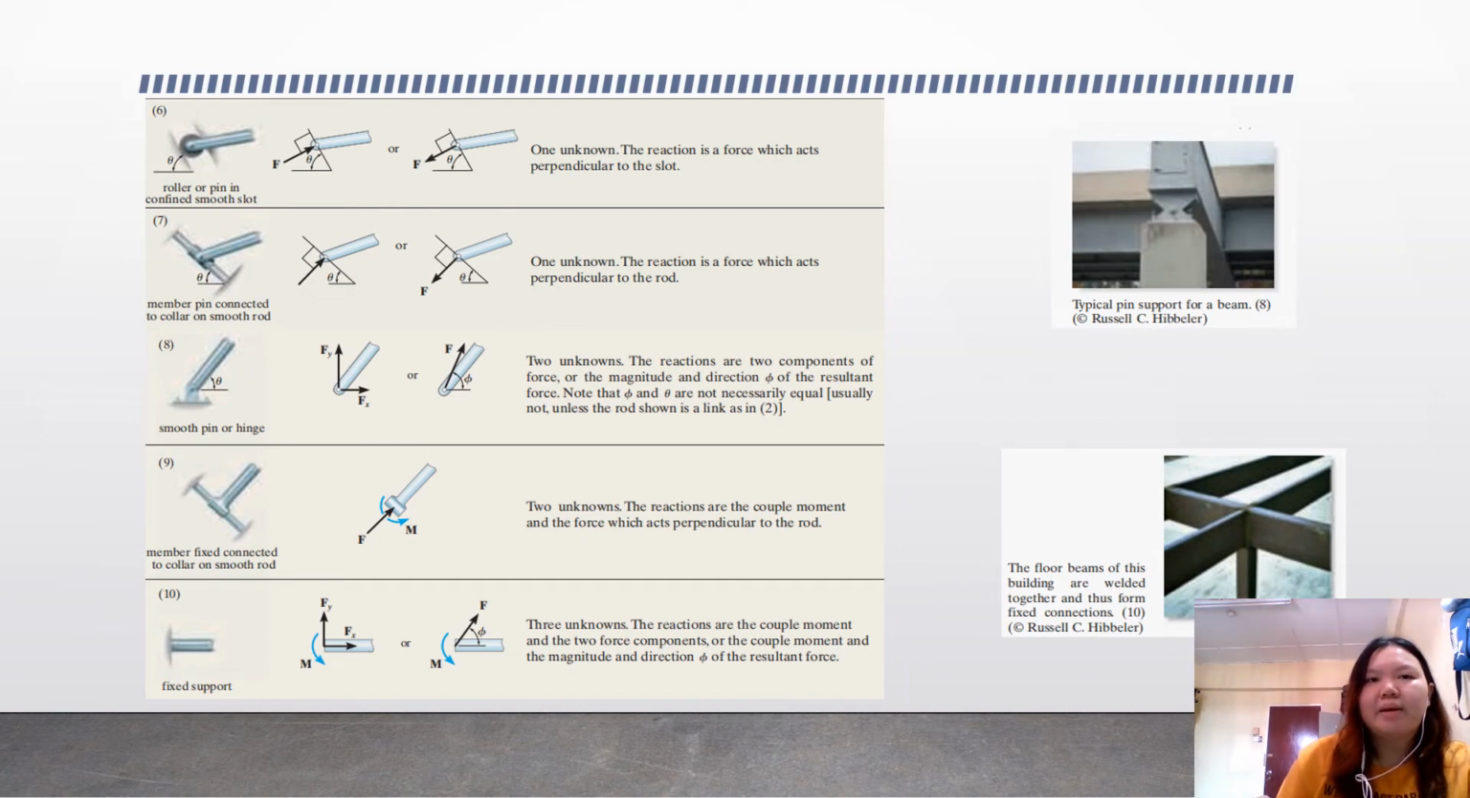And number 9 is the member fixed connected to collar on smooth rod with 2 unknowns. And the last one is a fixed support with 3 unknowns. The reactions are the couple moment and the 2 force components, or the couple moment and the magnitude and direction of the resultant force. This is the example for number 10.